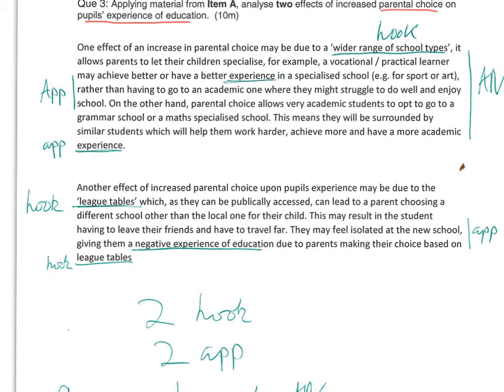And a number of you went into quite lengthy points on the extent to which all parents had parental choice using Gewirtz's study. And again, that had nothing to do with experience of education. You need to link that process to how that affected students when they went to school. And lots of you just described the fact that parents didn't make great choices, therefore their students didn't go to a good school and didn't have a good experience. Just saying that is not strong enough to apply it.